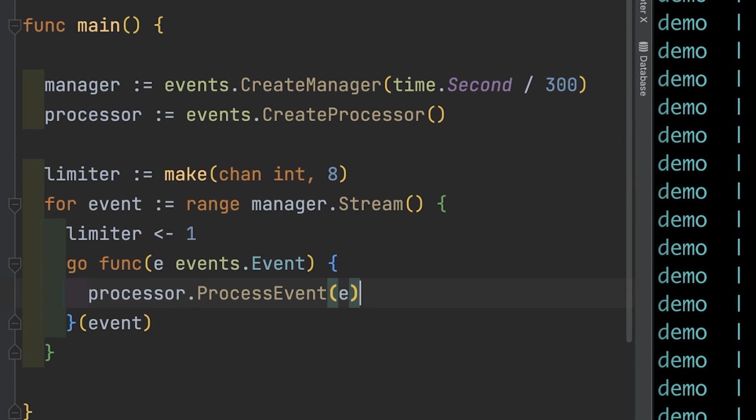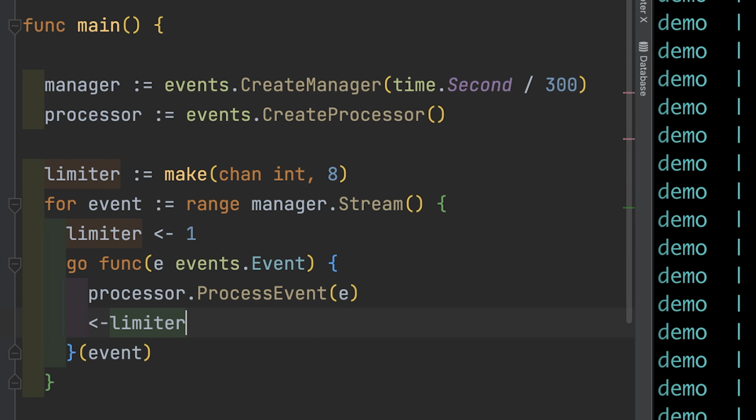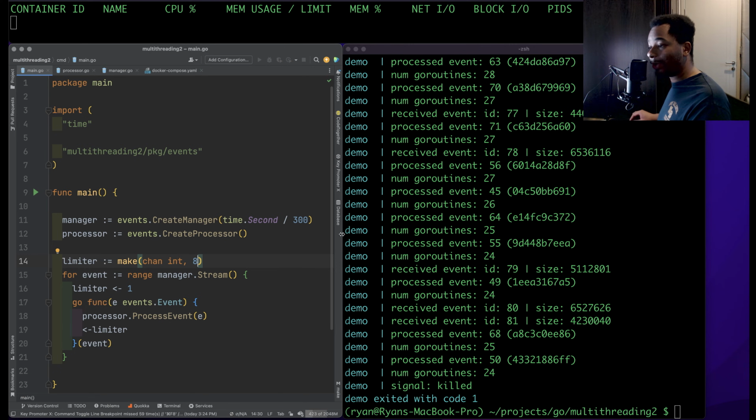And then in here, when it's done processing, we're going to pull out the value from the channel, which is in turn going to leave space inside the channel for the next Goroutine. So it can be a little tough to wrap your head around how this works because it's using the magic of channels, and it's taking advantage of the fact that channels have a blocking behavior that happens whenever a buffered channel gets filled up. So anyway, let's run this and see how this changes things.